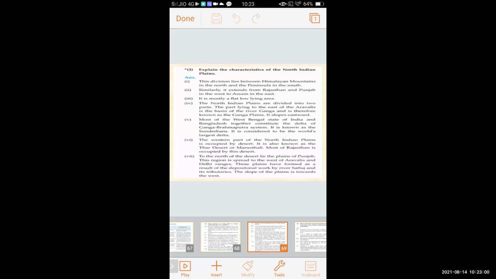To the north of the desert lie the plains of Punjab. This region is spread to the west of the Aravallis and Delhi ranges. These plains have formed as the result of the depositional work by river Satluj and its tributaries. The slope of the plain is towards the west.